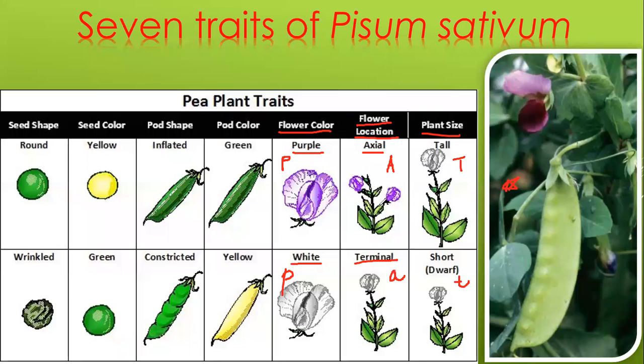Axial means the flowers are born at the branches. Look, this is a particular plant. Instead of growing, look at the terminal, the flower is grown at the tip. There will be no further growth of the plant, or no flowers will be born in the terminal plants. But in the case of axial, the flowers are born on the branches instead of being at the tip. Clear? Clear with this slide, everybody? Fast replies. Okay. So now we have completed the basics of this chapter.